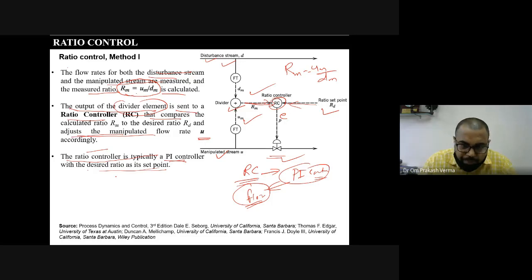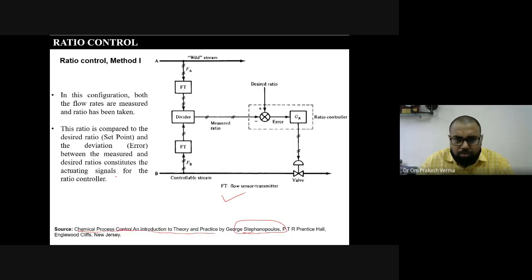Okay, so now the same problem is there, the same diagram is there, but the representation is in a different way. This I already told you. This is taken from Chemical Process Control, the Stephanopoulos book. So in this configuration, the method is the same, method 1. Both the flow rates are measured as we have discussed.